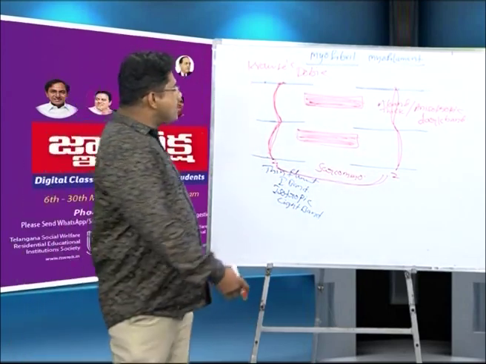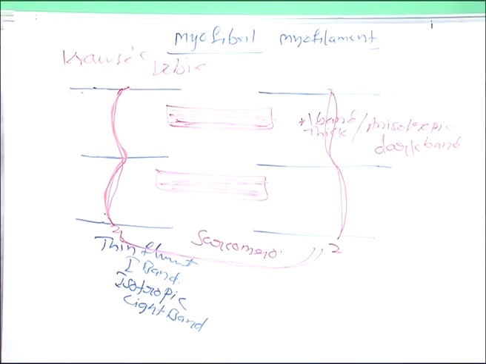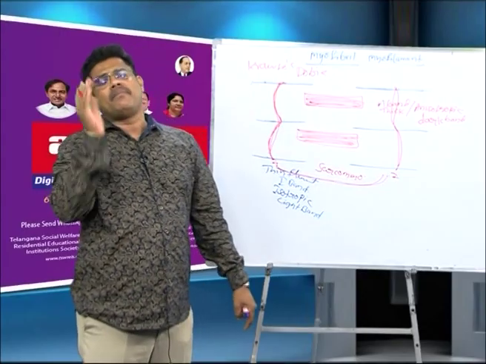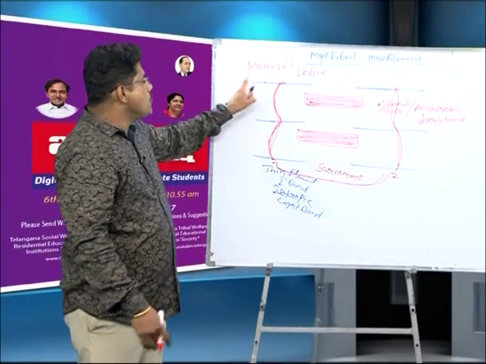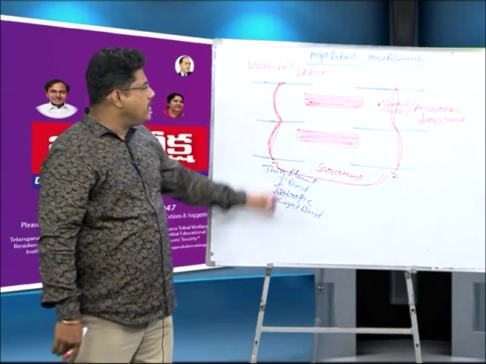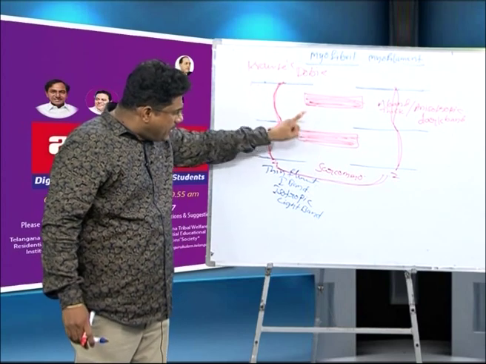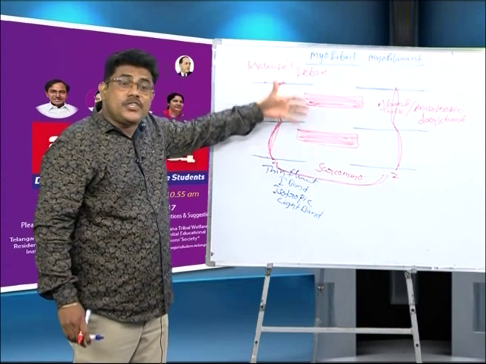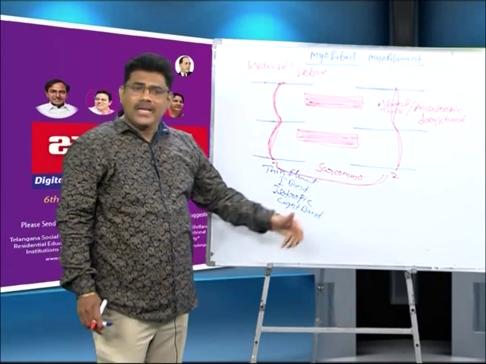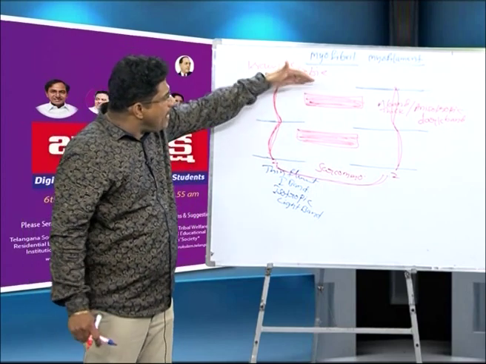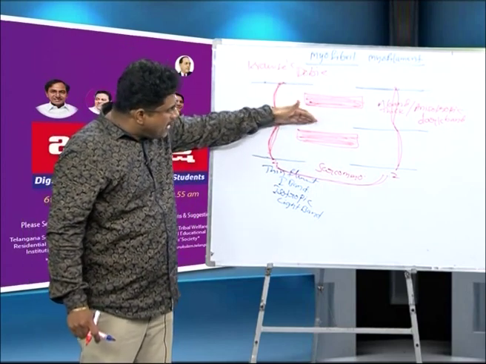My dear students, this is the myofibril structure. Myofibril is present in the muscle cell. Muscle cell other name is muscle fiber. In the myofibril, thin filament and thick filament are arranged alternately. Alternately means light band, dark band, light band, dark band.